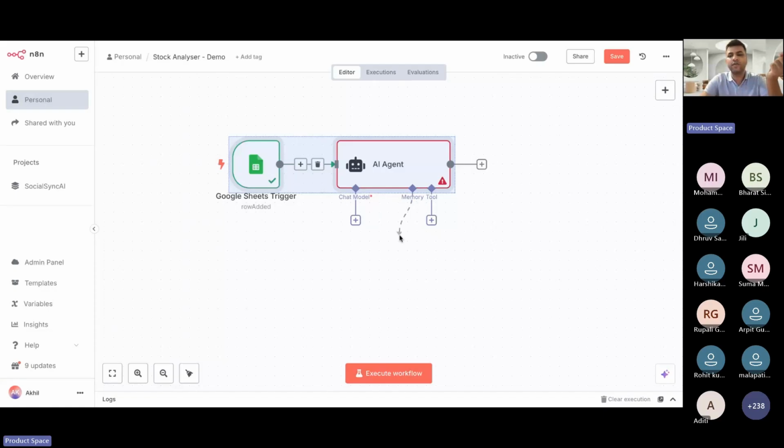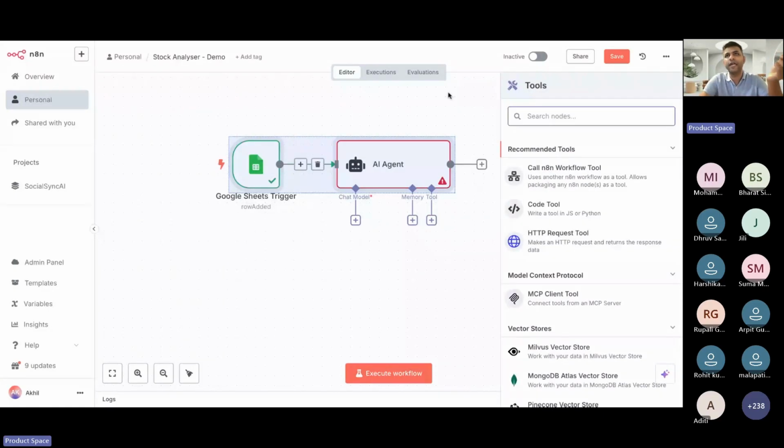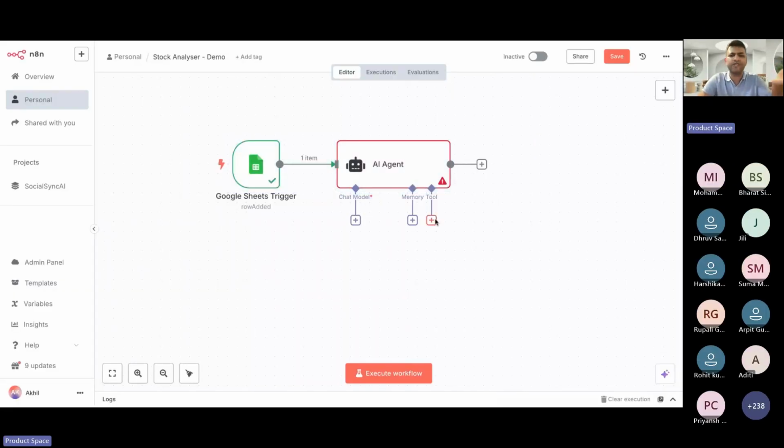Tools are something you add if, let's say, you want to read everyday NSE data. You can look for web scraping tools, which help you get that data in real time, in terms of how much selling happened and so on. We're not going into that depth, but I'm letting you know you can make this a full-fledged agent for your learning purposes if you want. For now, let's quickly add this chat model.